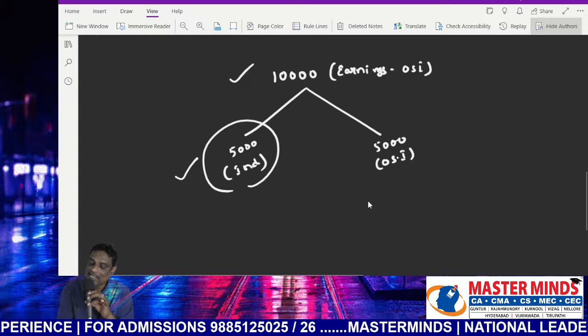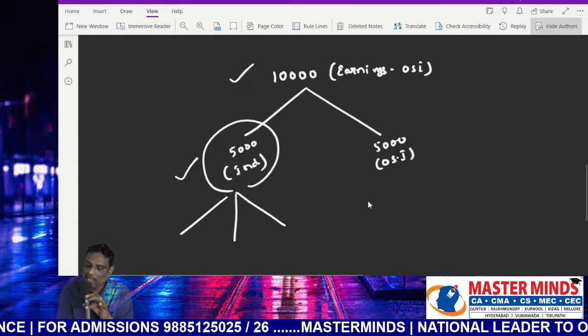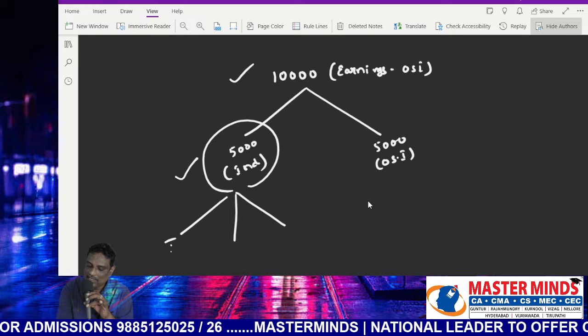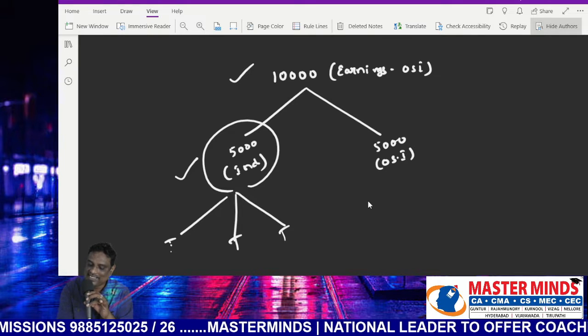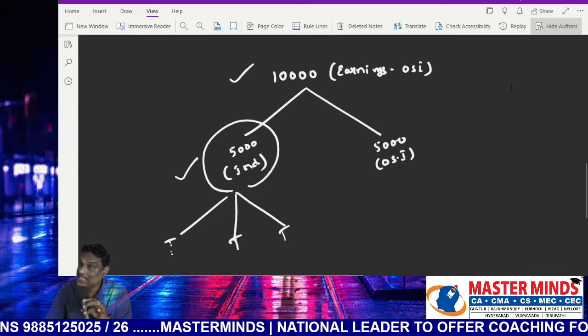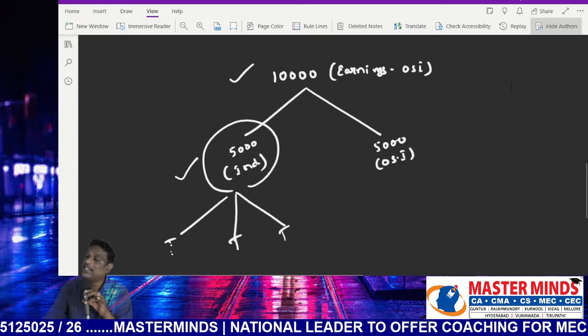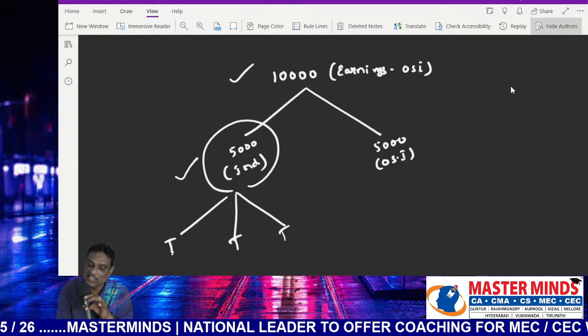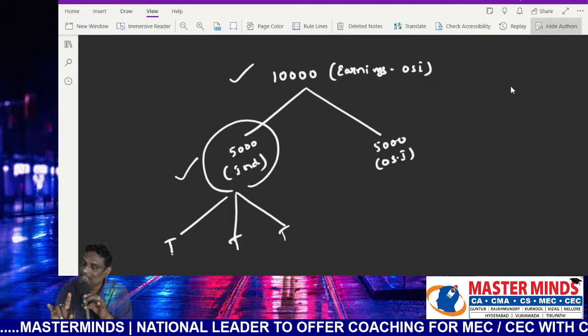It is taxable in the hands of all assessees. Because section 5 says that for taxability of an income in India, it is sufficient to locate either earnings or receipt in India.